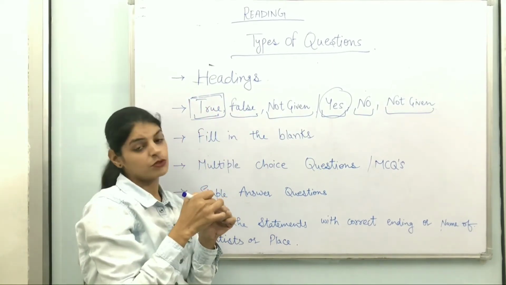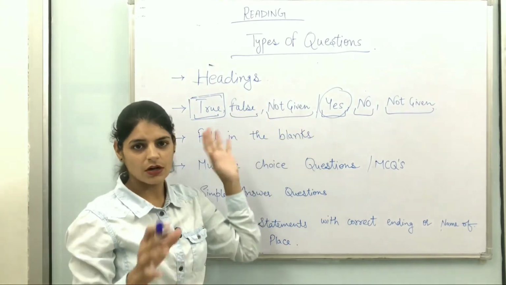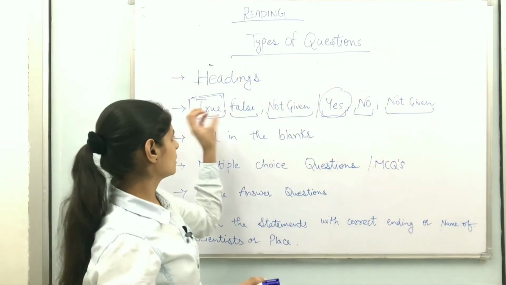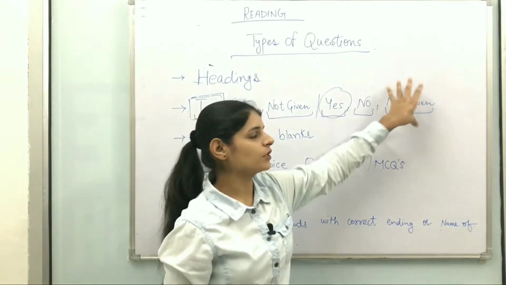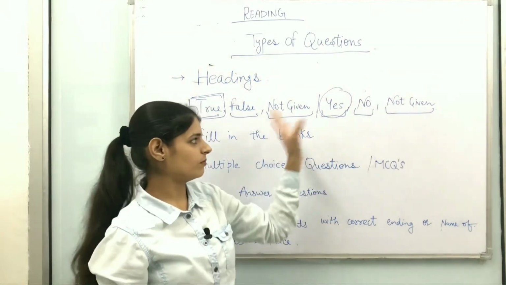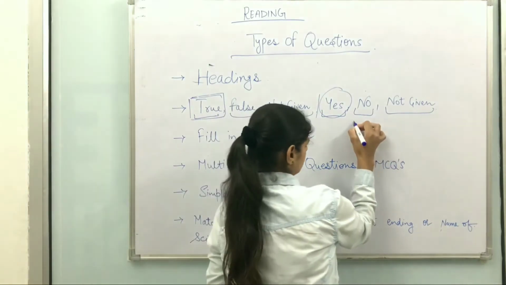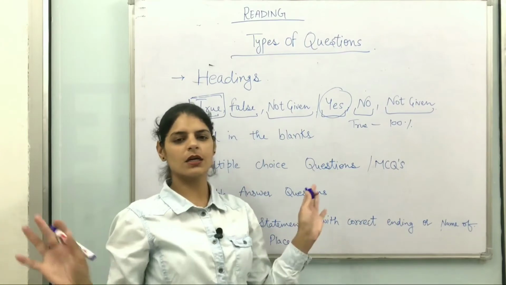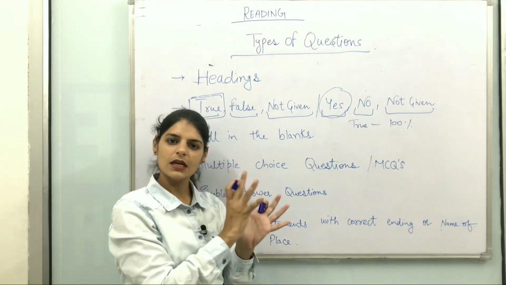A number of people make this mistake, they do not read the instructions carefully. If they are asking about true false not given, just write down true, false or not given, or if they are asking for yes no not given, just write down yes, no or not given, and there is no main difference in it, right? True is when the statement is 100% the same in the question statement as well as in the passage statement.